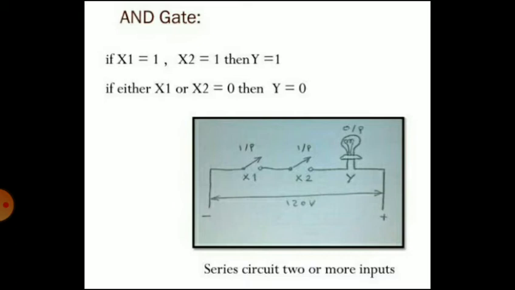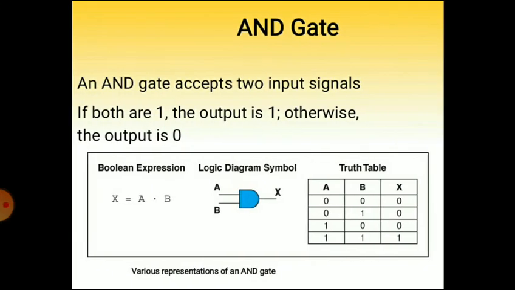If both switches x1 and x2 representing inputs in the circuit are closed, then lamp y representing output will be on. Means when x1 equal to 1, x2 equal to 1, y will be equal to 1. So you can see in the truth table at the bottom, x1 equal to 1, x2 equal to 1, you will get output equal to 1.